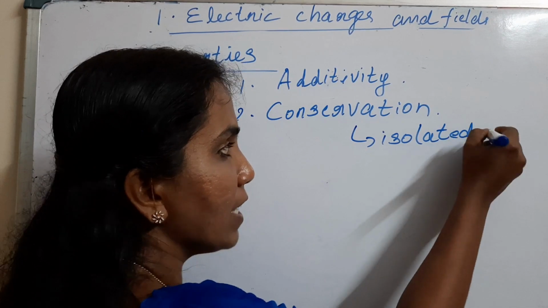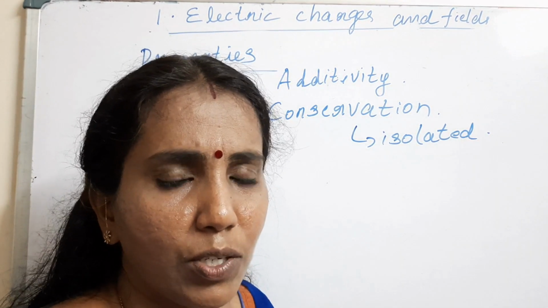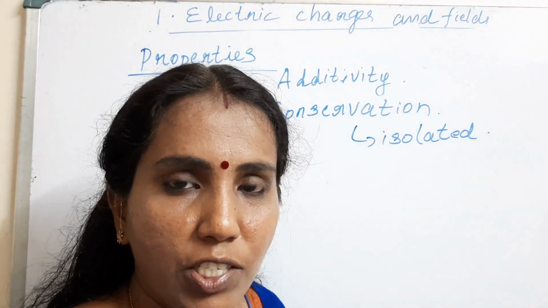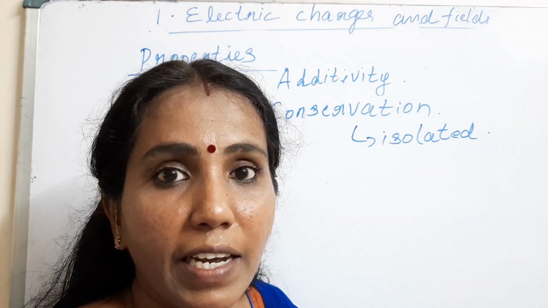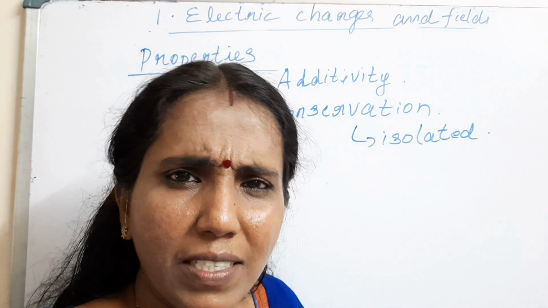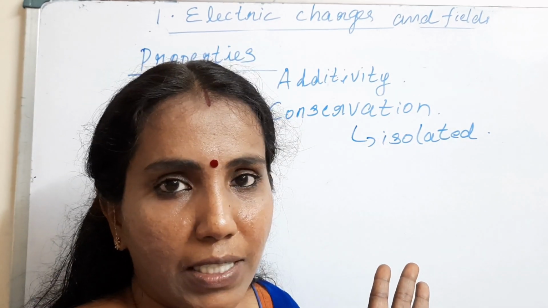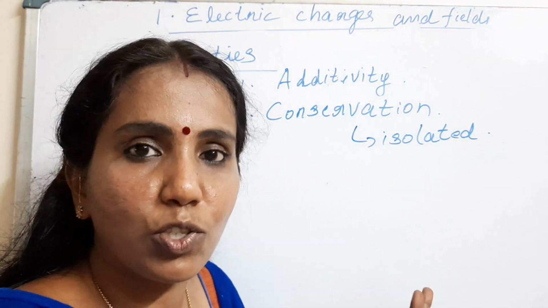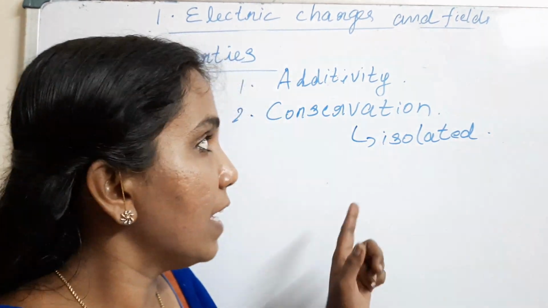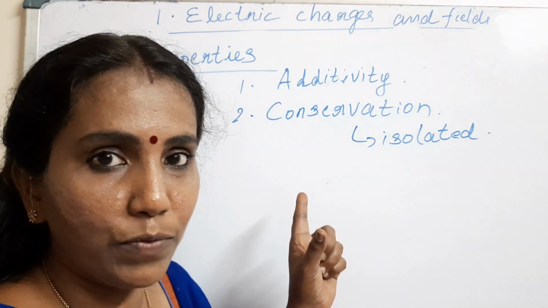What do you mean by isolated system? Any object or configuration which cannot interact with the surroundings or any other objects. No interaction with others, that's what we mean by isolated. So for such an isolated system, its total charge is conserved. That's what we mean by conservation of charge.